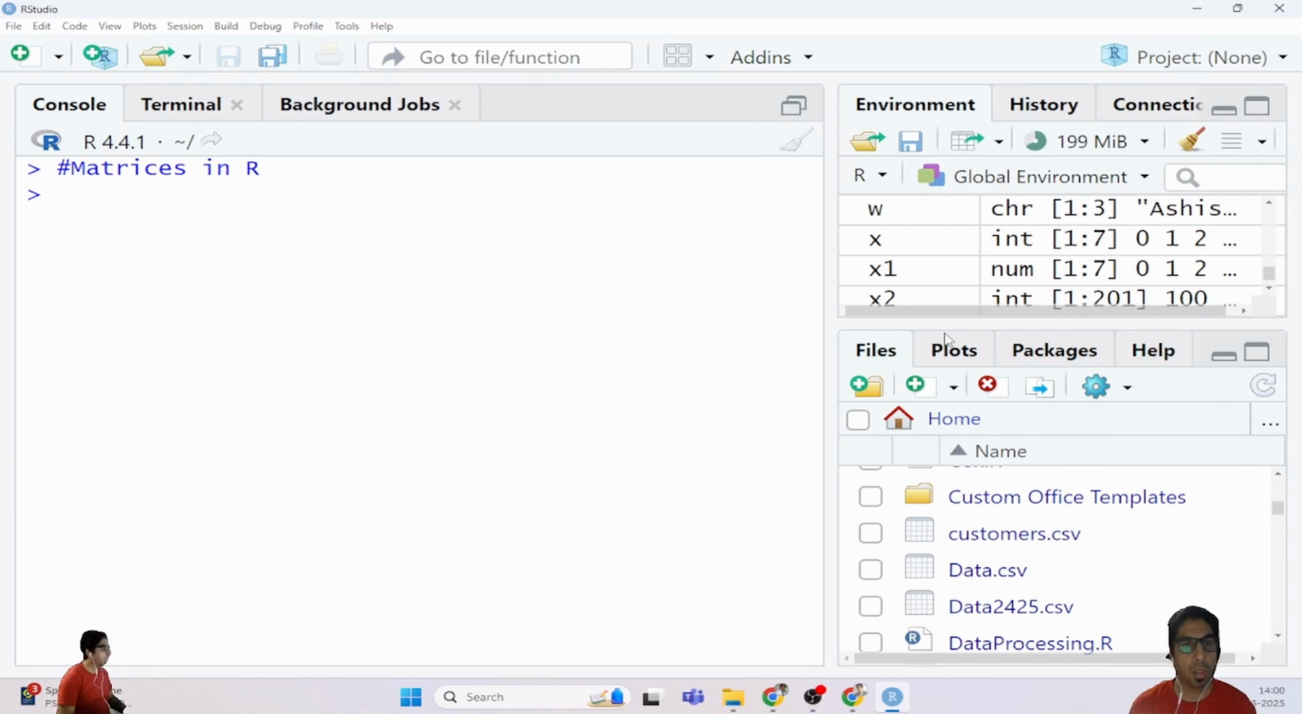Hello everyone. Today in this session we will learn about matrices. How can we define matrices in R?